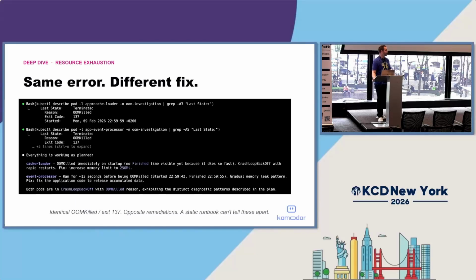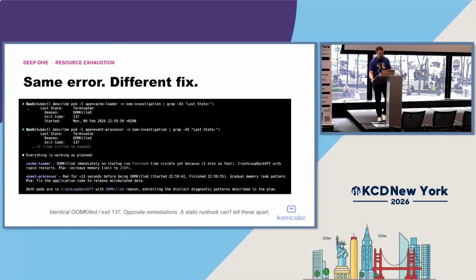Now, again, our hypothesis would be I could apply this to the second one, and we'd be good to go. We did the same thing to this event processor, the bottom one, added more memory, thought we were good to go, and then about 25 seconds into deployment, it crashed out of memory, which was a little confusing. Like, how could this be any different?